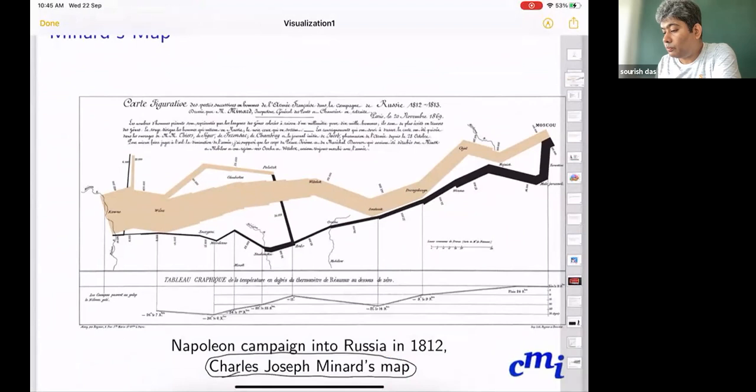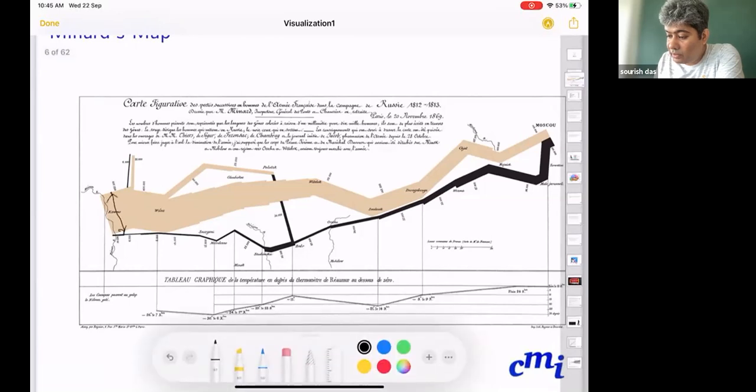This is the size of Napoleon's army when they started. It was about 400,000 strong army, means about 4 lakh in Indian, 4 lakh 40,000 or 4 lakh 20,000. And then as they marched and met the skirmishes, the size of the army started reducing.